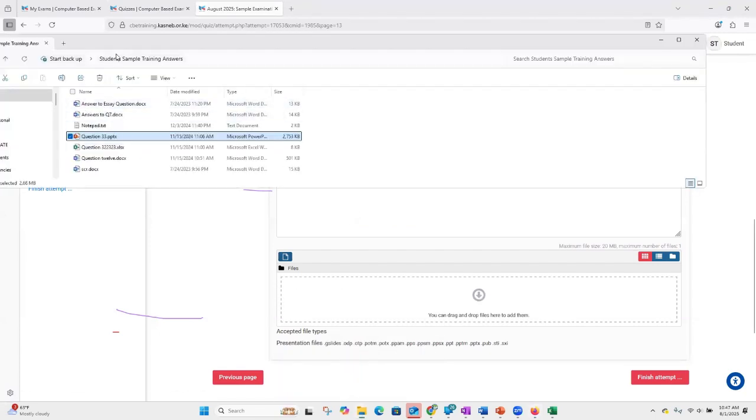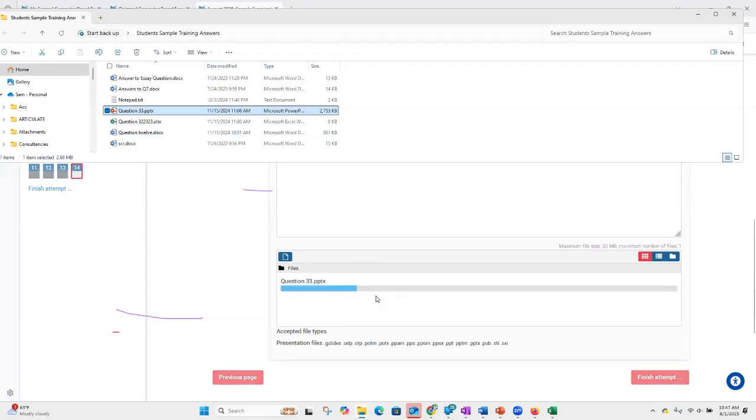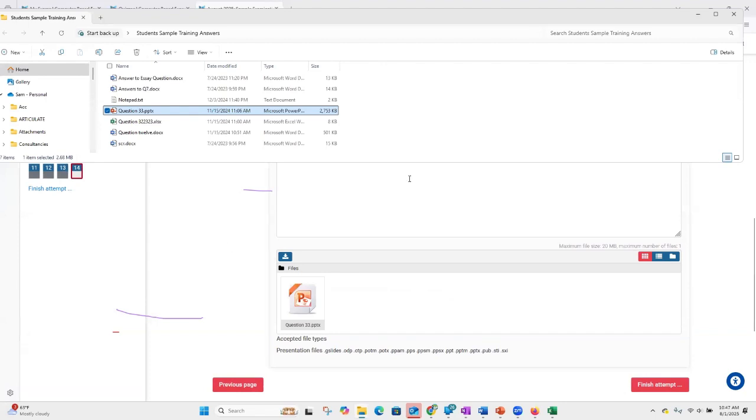So this is the Excel document. I need to ensure that I can see the files that I'm to upload and the area that I'm supposed to take my document to. So the first thing is to click and hold, then drag and take it over this area. That way I will have uploaded that document up there.